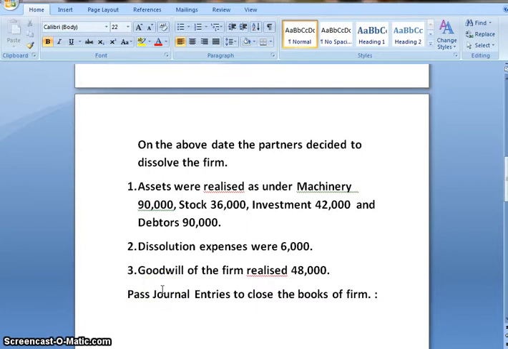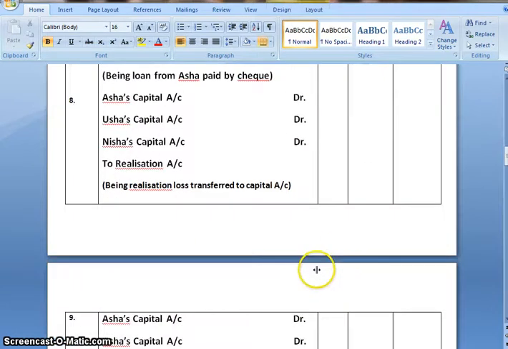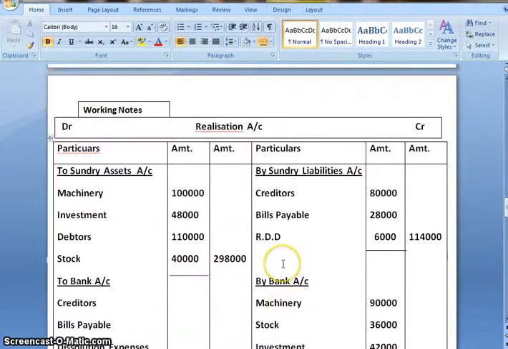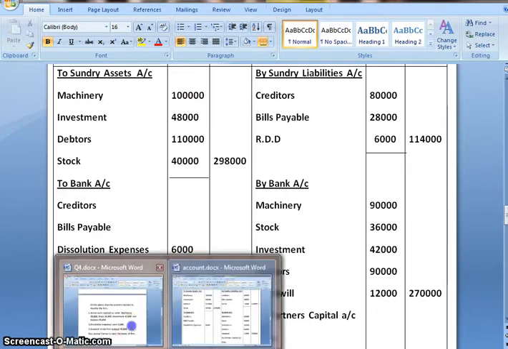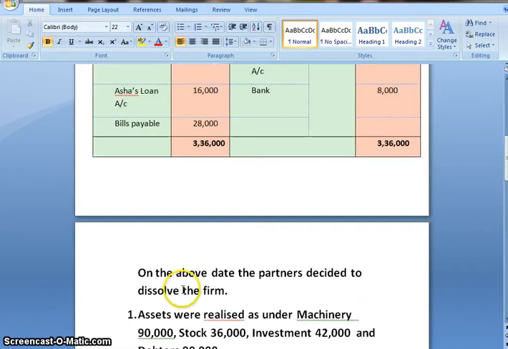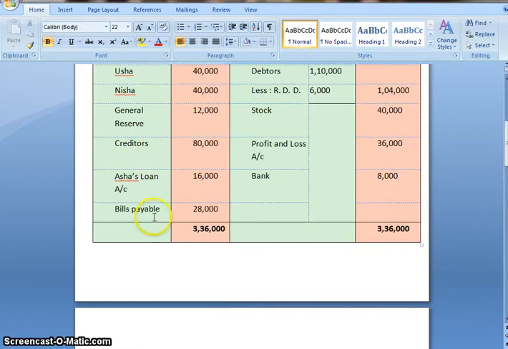Moving ahead, it is given dissolution expenses were 6,000. So we'll make a note of that in realization account. Dissolution expenses are 6,000. Now there is nothing mentioned regarding creditors and bills payable. So we are assuming that the payment is done at the book value.